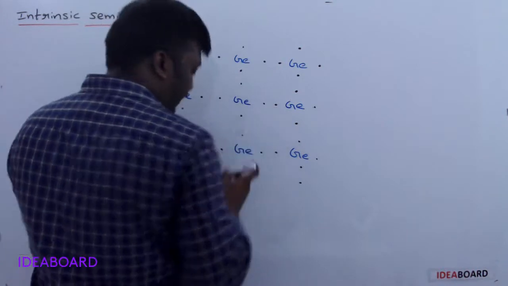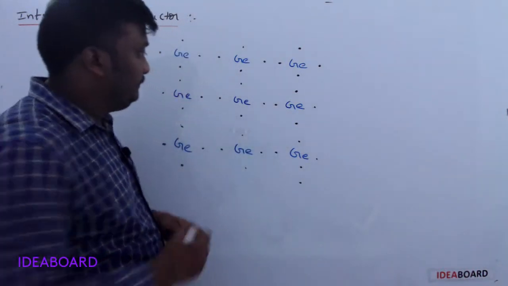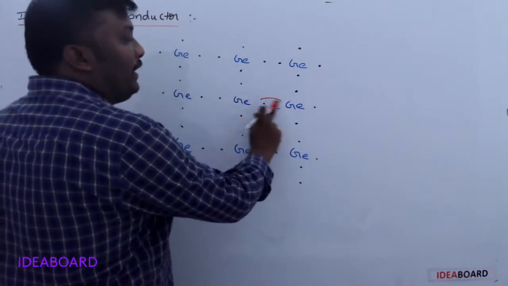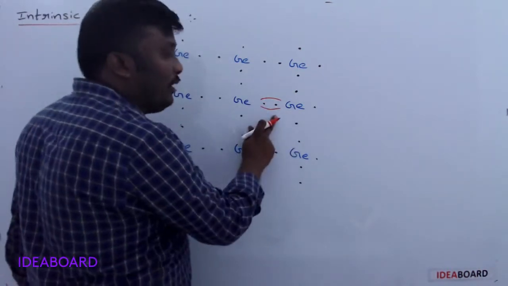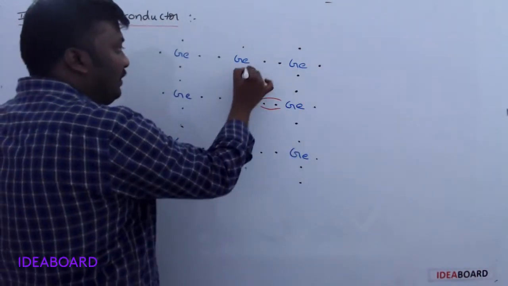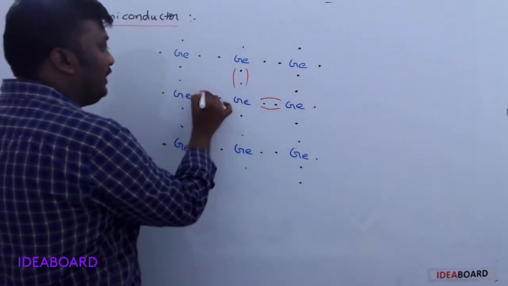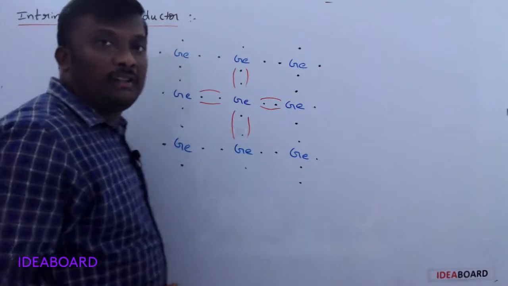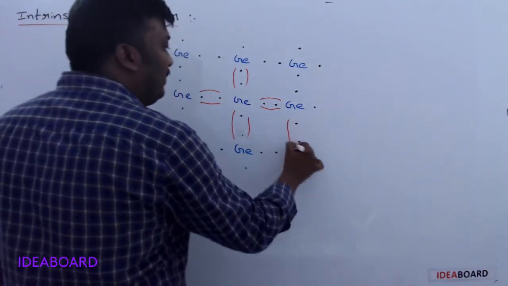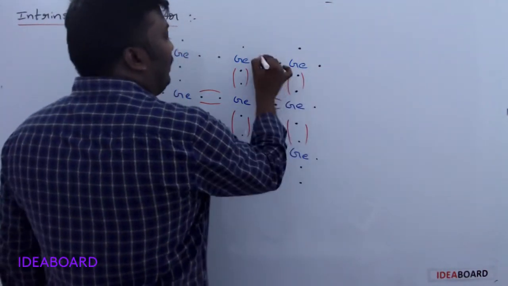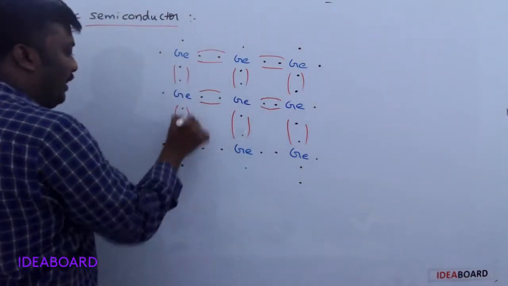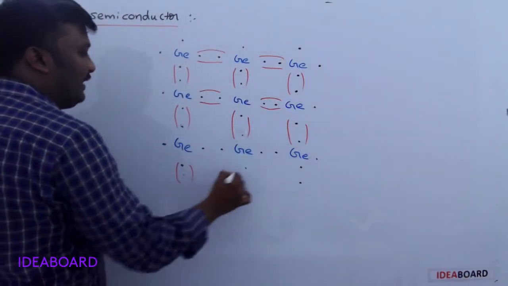So here it shares one electron with the neighboring atom, and one covalent bond is formed. Here another covalent bond is formed, here another, and here another. Like this, in the germanium crystal, covalent bonds are formed.